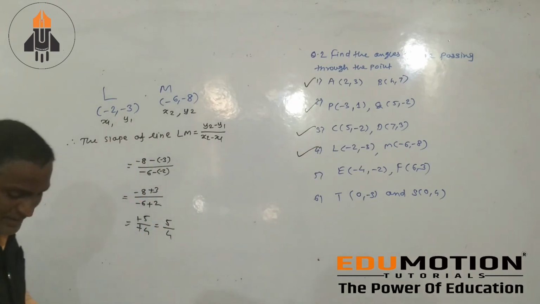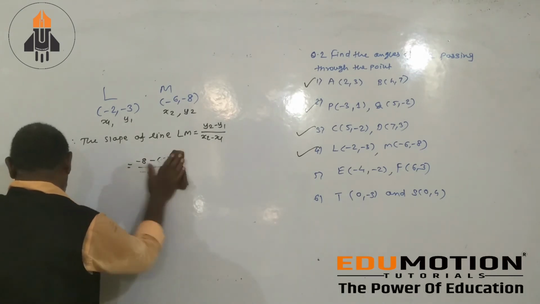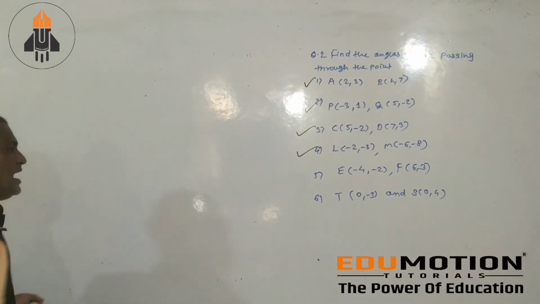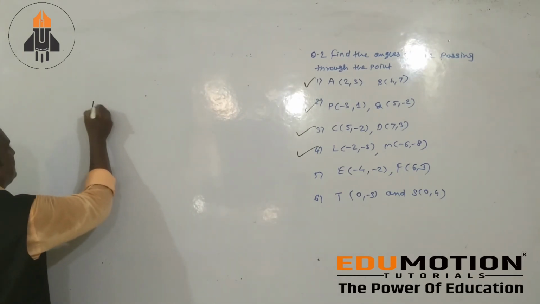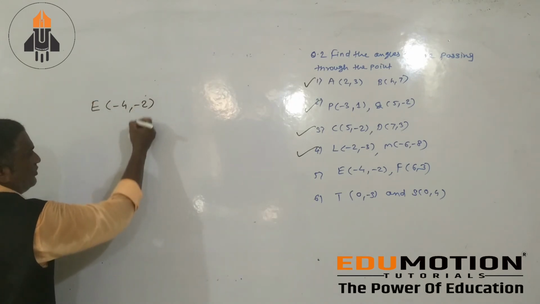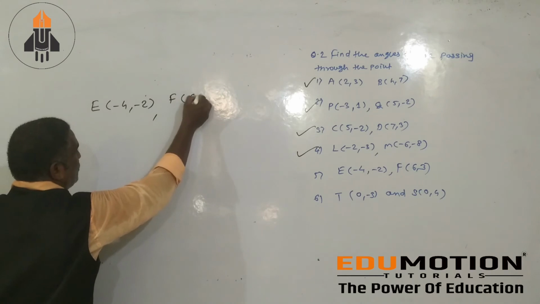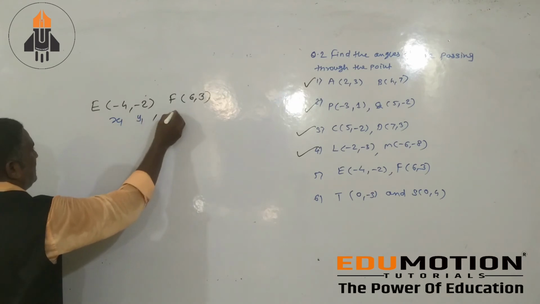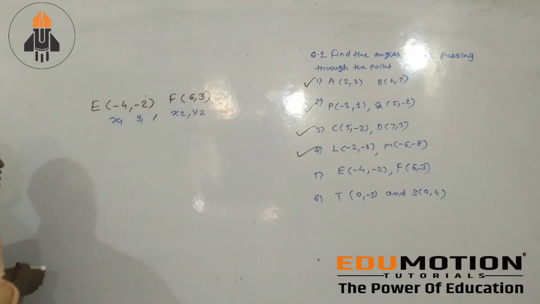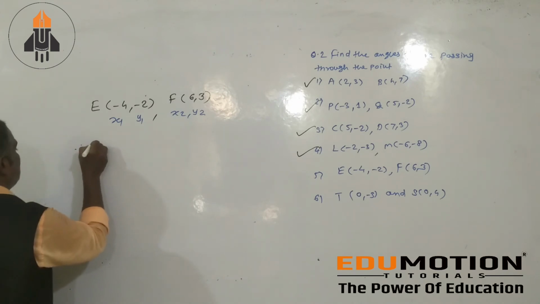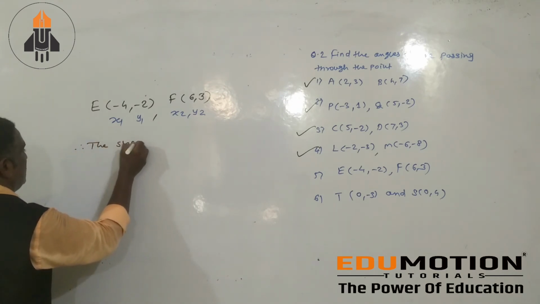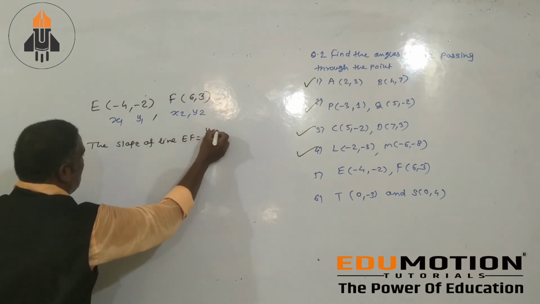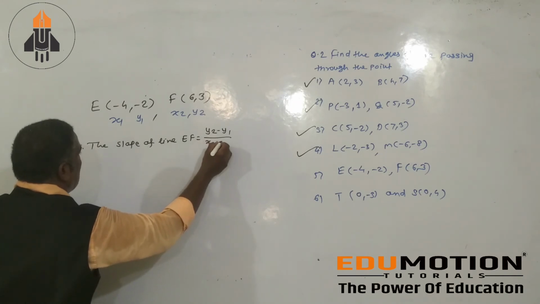Fourth problem. Next is that next problem is that E coordinate minus 4 comma minus 2 and F coordinate 6 comma 3. If you assume that this is your x1 y1 x2 y2, therefore the slope of line EF equals y2 minus y1 divided by x2 minus x1.